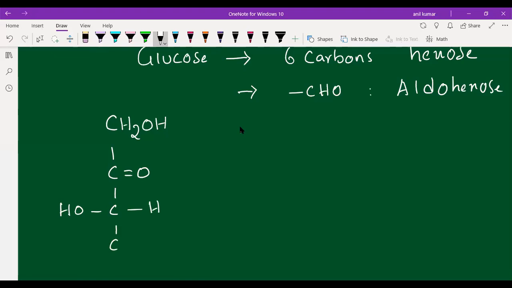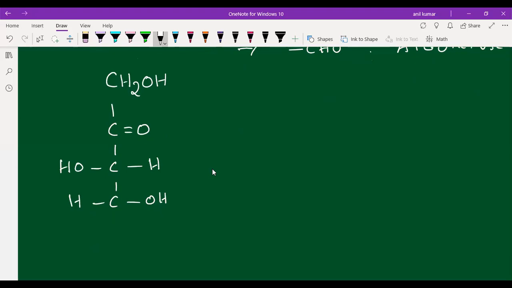I hope everybody is seeing the structure on your mobile screens. So far I have drawn 4 carbons, then the fifth carbon, and this is the sixth carbon.